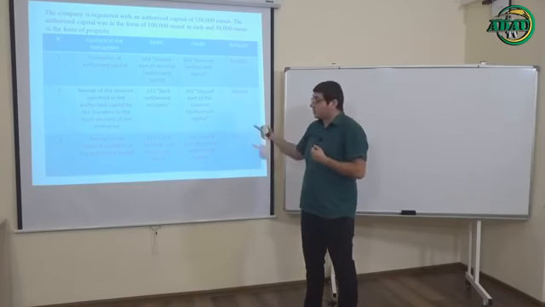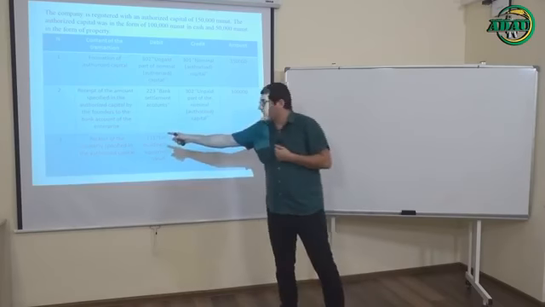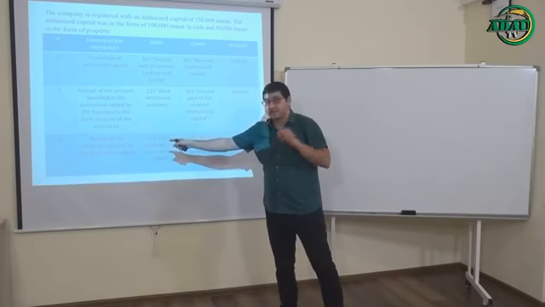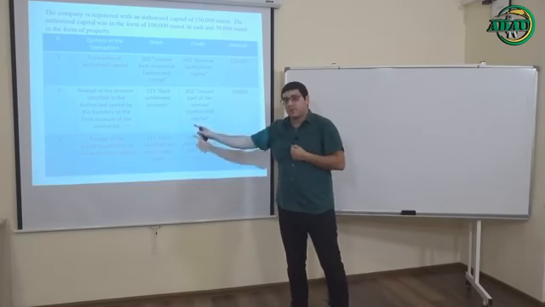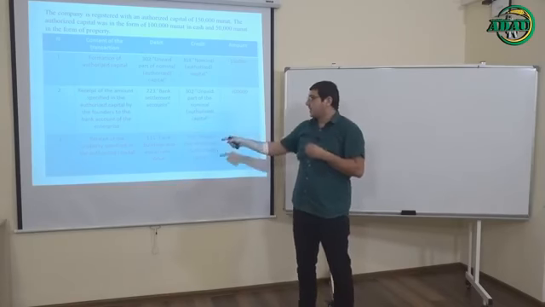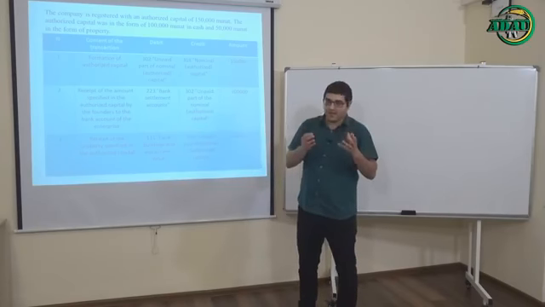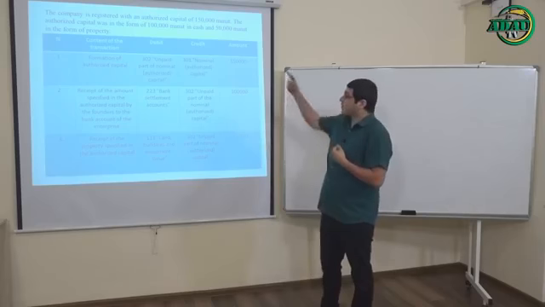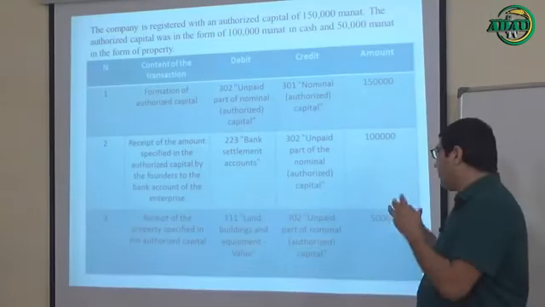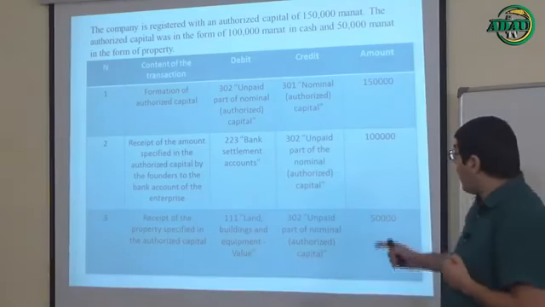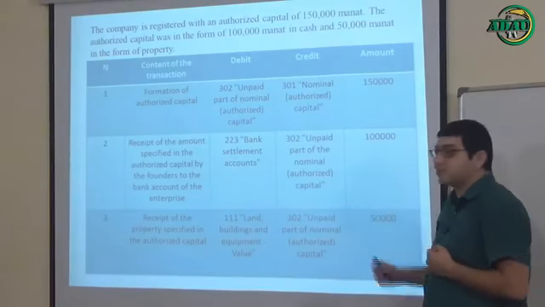But if we continue, we will see the receipt of the property specified in the authorized capital. Pay attention, no money, just property. You must write it down into the debit of account 111, land, buildings and equipment value, and again to the credit of 302, unpaid part of nominal or authorized capital, and you will see the amount 50,000 manat.